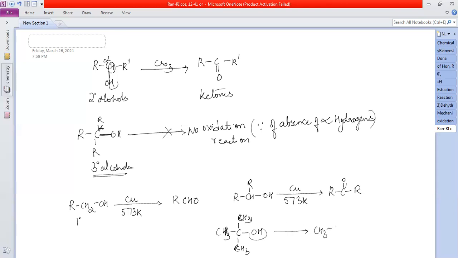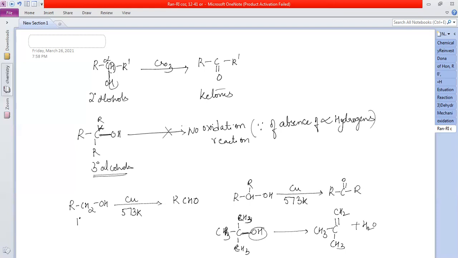A double bond, an alkene. The OH leaves along with hydrogen from the beta carbon, not the alpha carbon. The dehydration product, the alkene, is what we are getting.